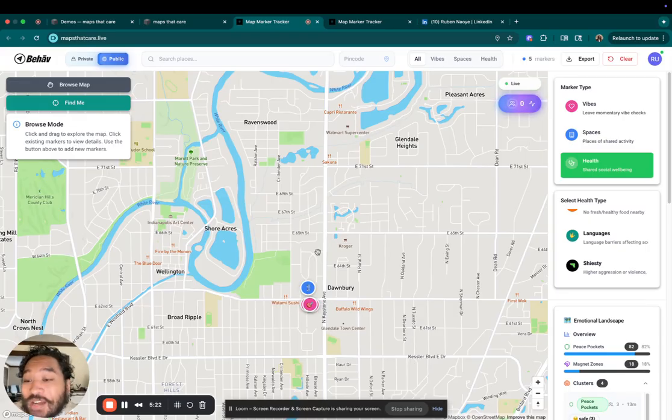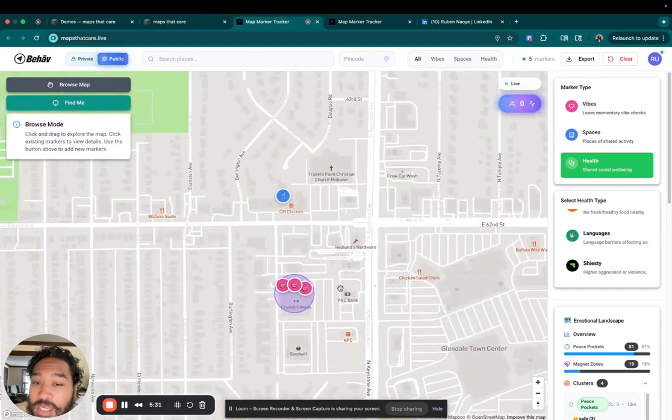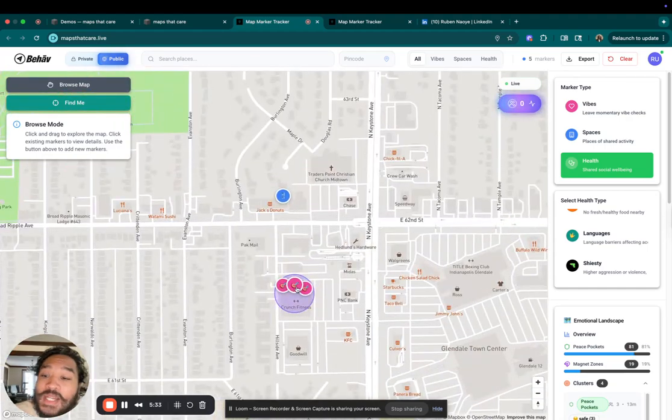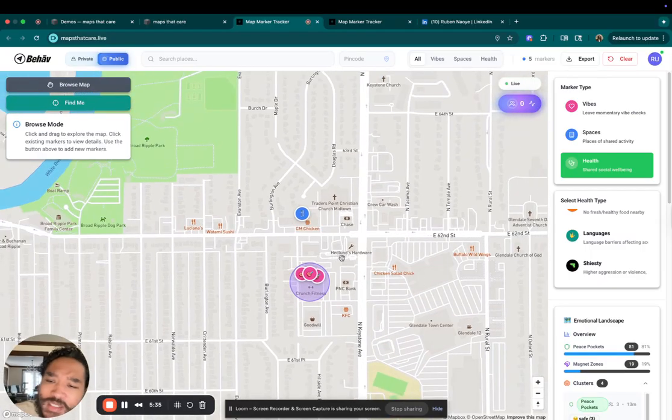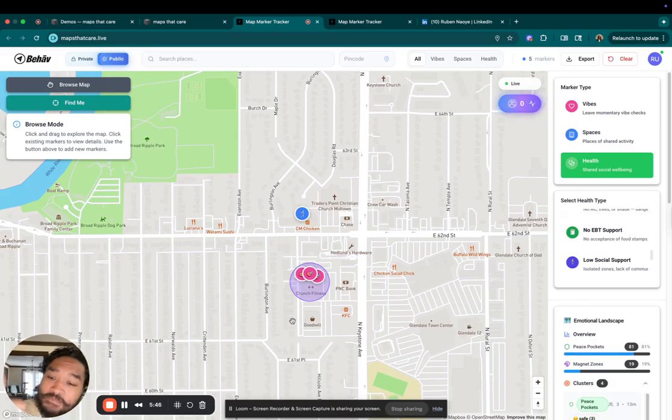This is also great for traveling. So if you ever want to go somewhere that you've never been before, you'll be able to see what these places are like, and you'll be able to see what these vibes are like all in real time within the last 30 minutes of that window. So like, hey, it's really busy there, or that's a cool vibe, not just in population, but in terms of emotion. And that's it. Awesome.